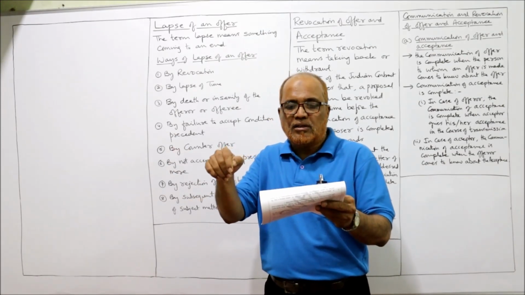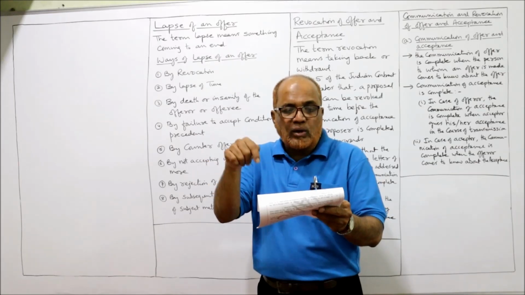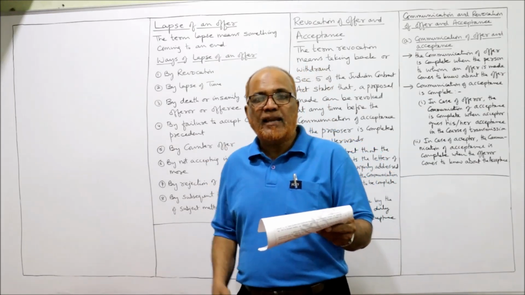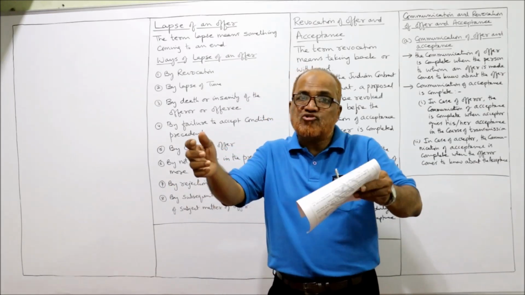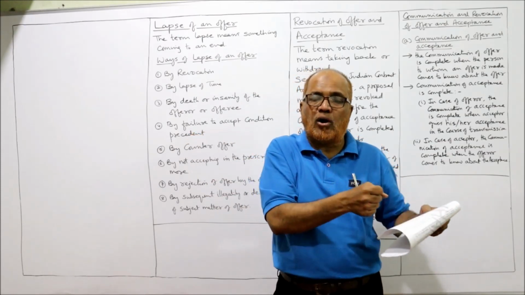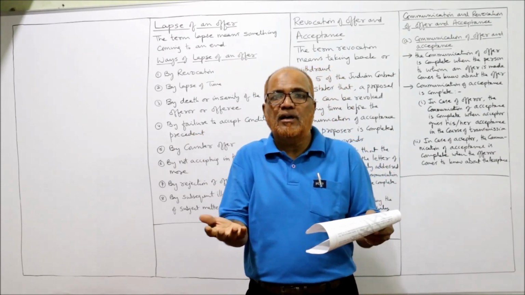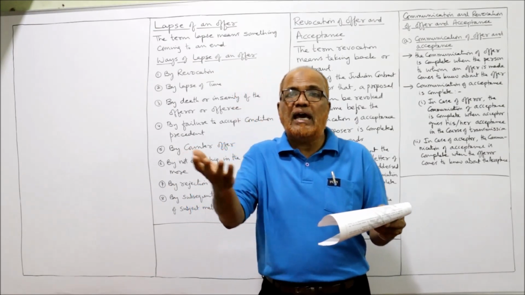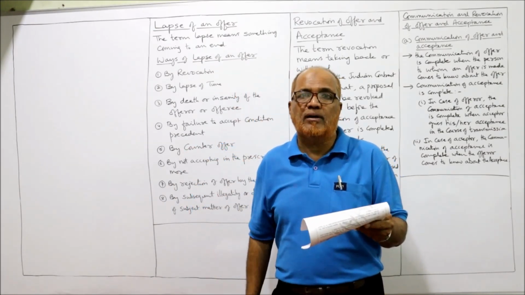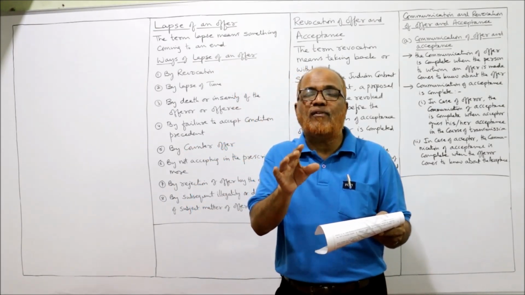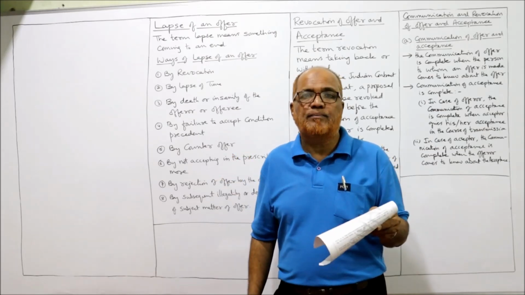F brought the dog to S without having heard of the offer. Another person, F, has traced the dog and brought the dog to S and claims the reward. But unfortunately, F has not heard about the reward. The communication of the offer was not completed.